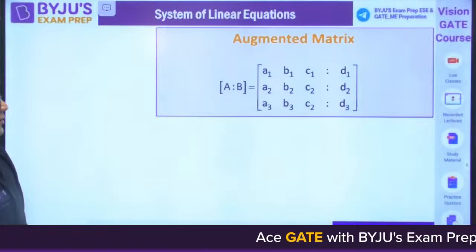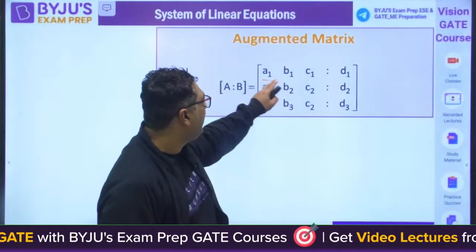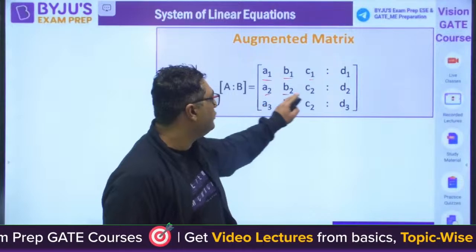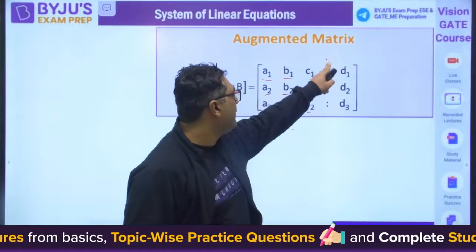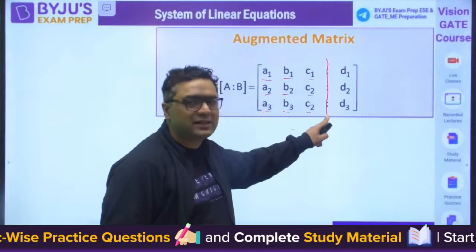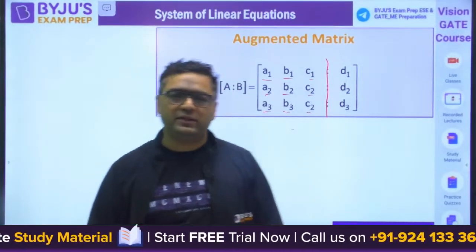Then what is an augmented matrix? This is the augmented matrix. When we write it in this way, A1, B1, C1, A2, B2, C2, A3, B3, C3, we have removed X, Y, Z, and here you can put a line or dash symbol, and then you write D1, D2, D3. This is said to be the augmented matrix.